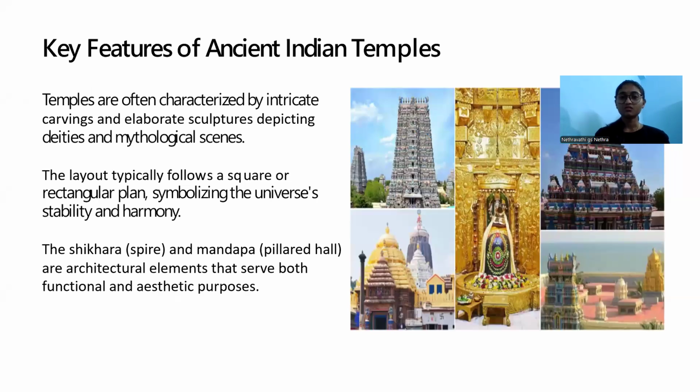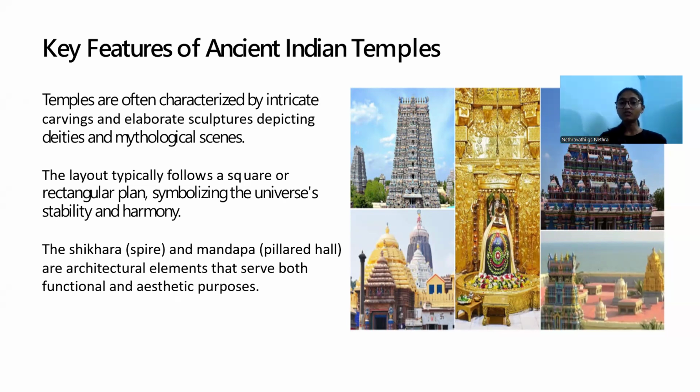Next comes the key features of the ancient Indian temples. Like what are the main key aspects or features that they considered to build any Indian temple at that ancient time. Temples are often characterized by intricate carvings and elaborate sculptures depicting deities and mythological scenes. The layout typically follows a square or rectangular plan, symbolizing the universe's stability and harmony. The shikhara and the mandapa, in Kannada we say mantapa, are architectural elements that serve both a functional and aesthetic purpose.